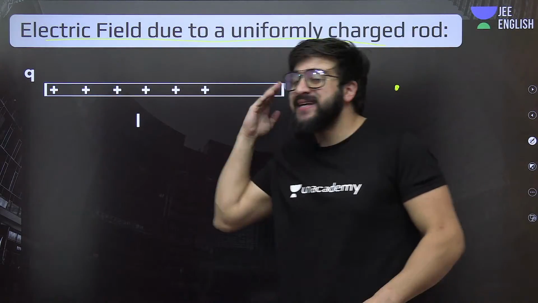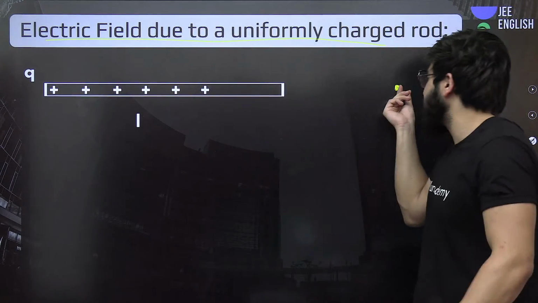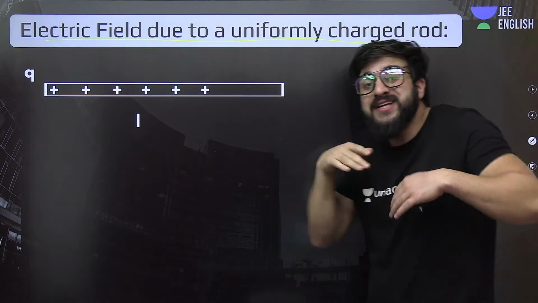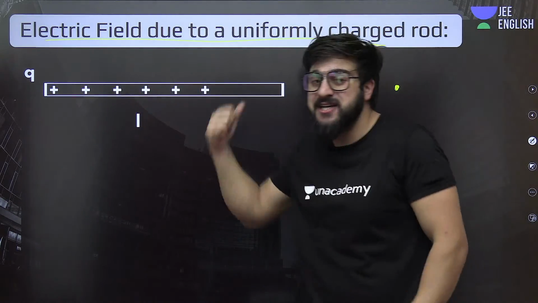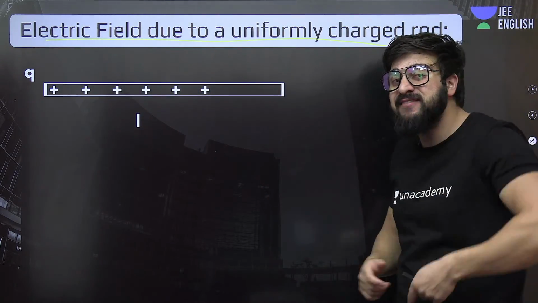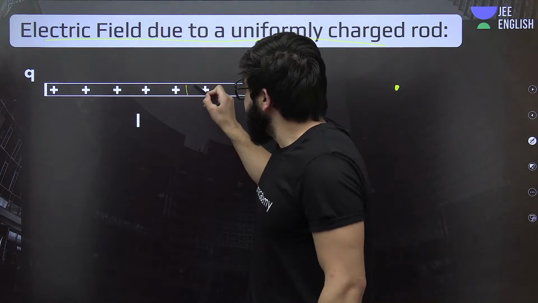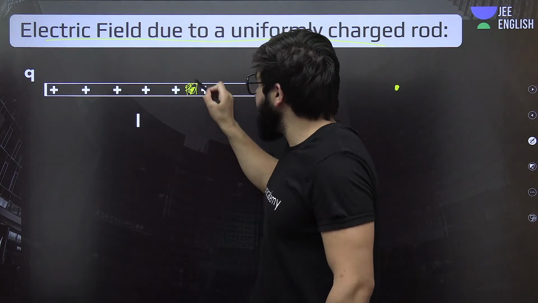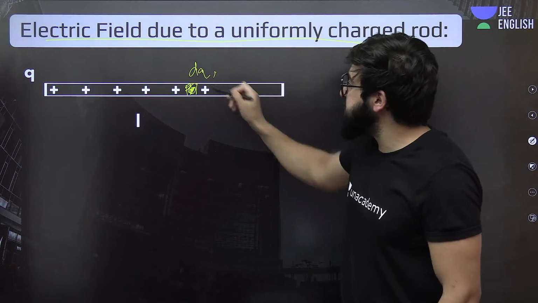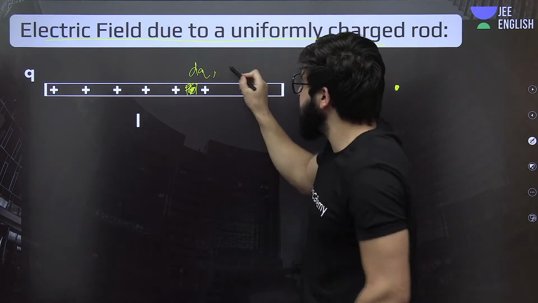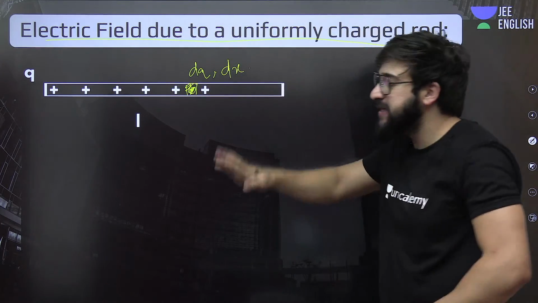Because of this entire rod, we are not able to find the electric field at this point. But we can find the electric field by small discrete charged particles. So how can we do it? We'll simply take this small element, that is what we call the dQ over here. And if I say, for example, the width of this is nothing but dx.